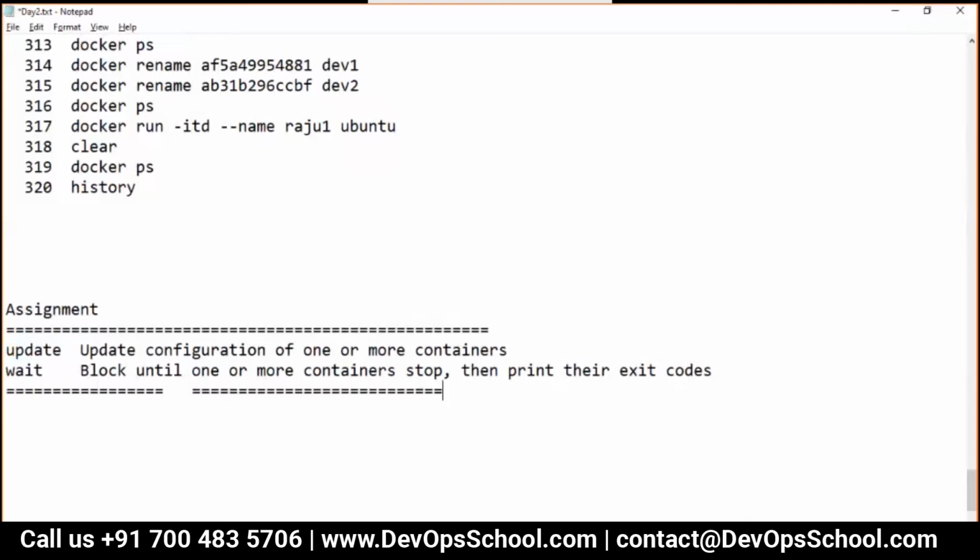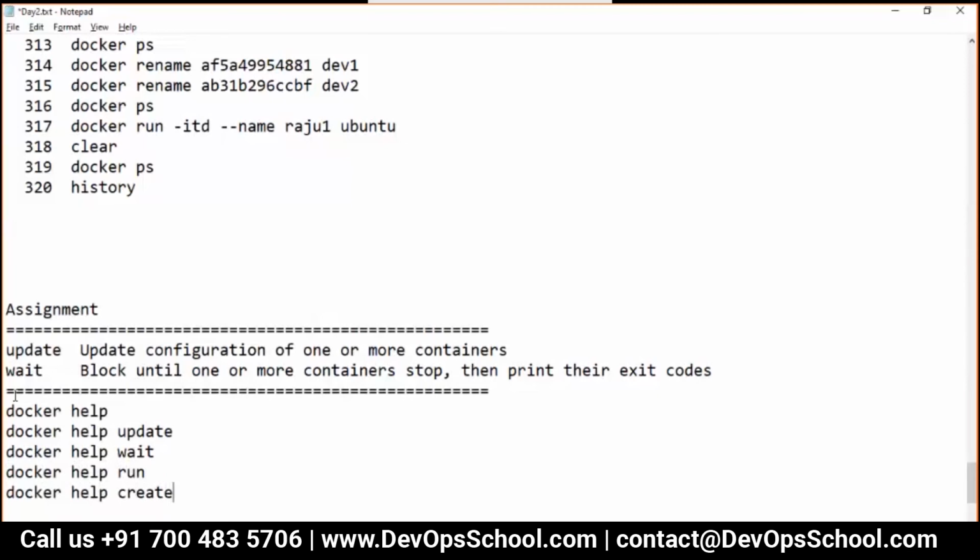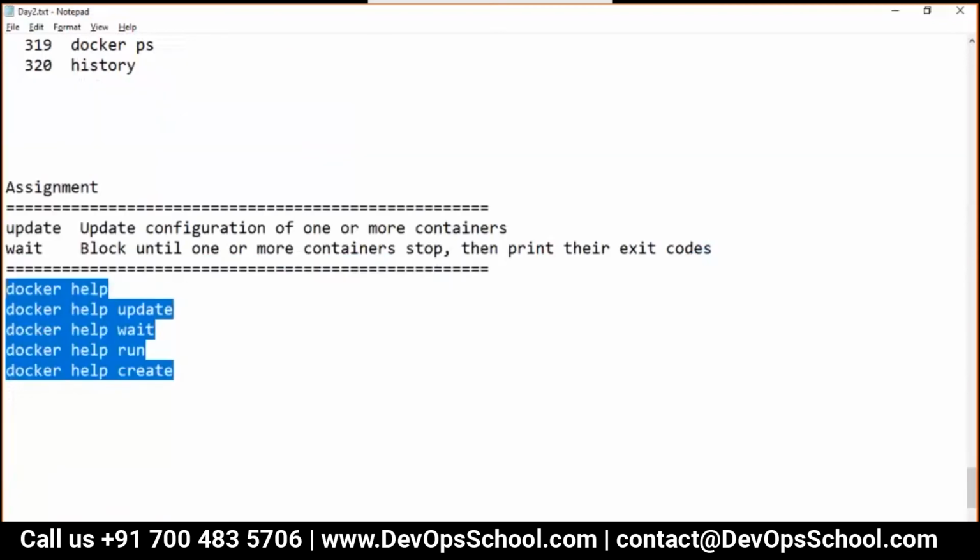If you really find it interesting, you can follow docker help update, docker help wait, docker help run, docker help create. If you find out the answer, definitely it will be great for your learning, because sometimes you have to learn by yourself also.